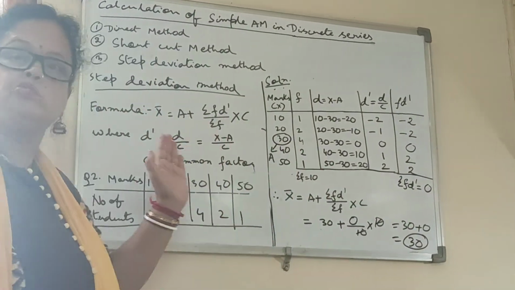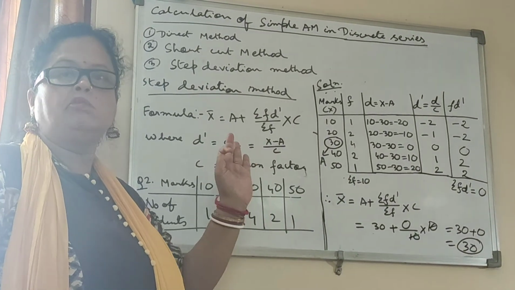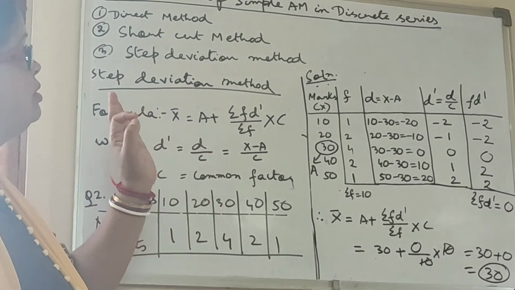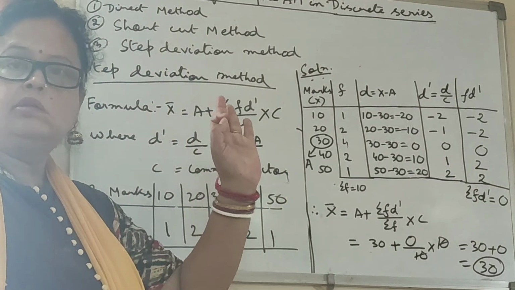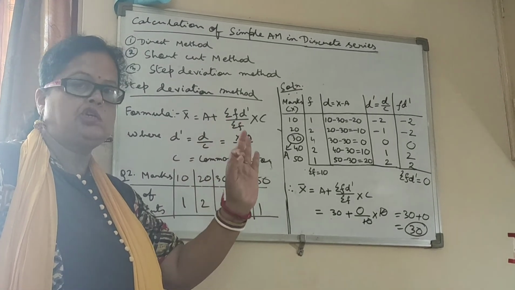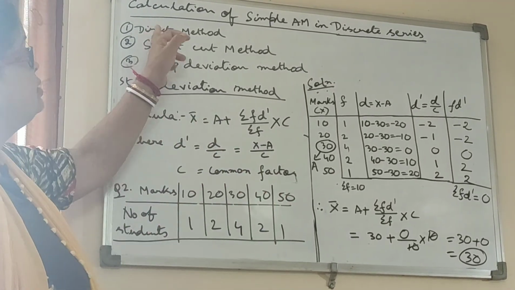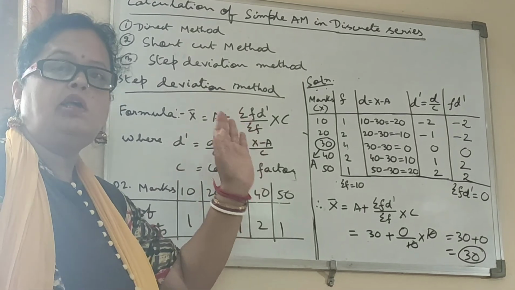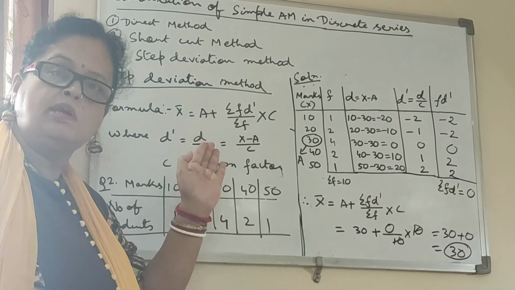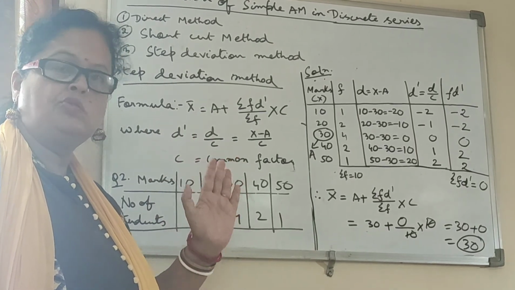That means again it is proved that it doesn't matter which method we apply, the value of the arithmetic mean will come the same in all the methods. Until now we have completed the calculation of arithmetic mean in individual series using direct method and shortcut method, and in discrete series using direct method, shortcut method and step deviation method. In my next class I am going to explain calculation of arithmetic mean in frequency distribution. I think whatever I have taught you today is clear to you. Thank you very much.